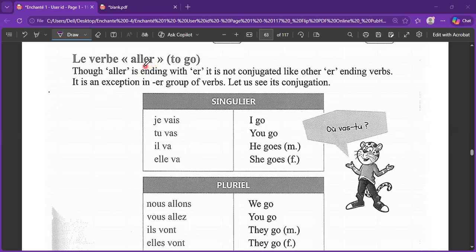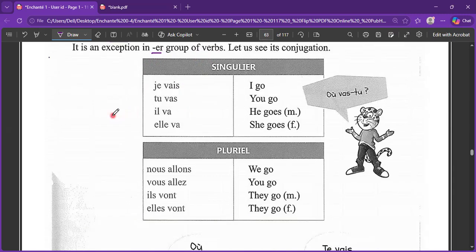So the verb aller carries the meaning to go. Now, aller ends with er, but it is not conjugated like a regular er verb, because it's an exception of the er group, maybe the only irregular one in the er category. And the conjugation is like this.